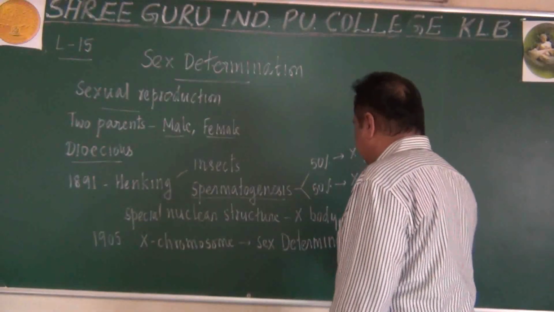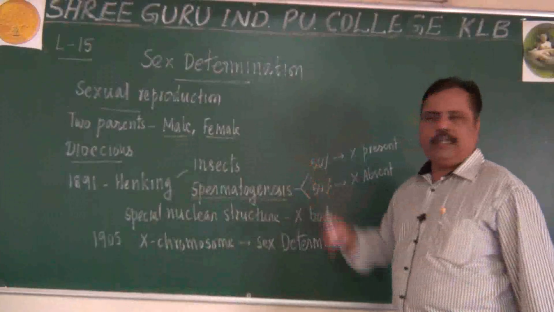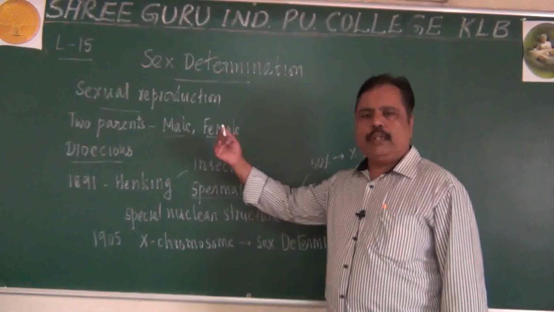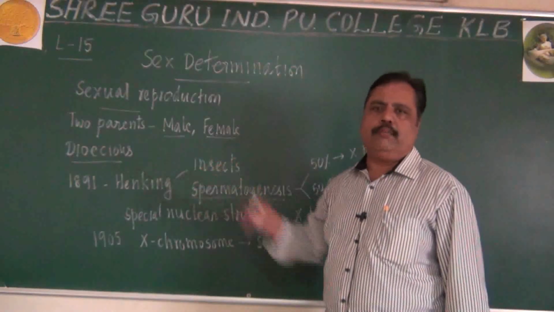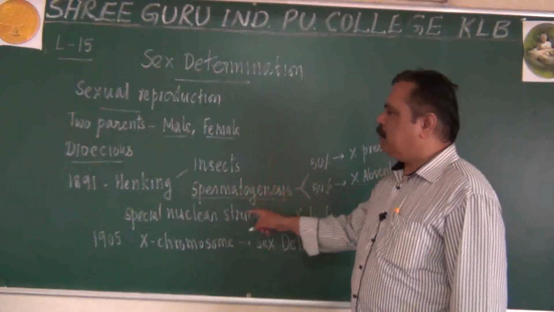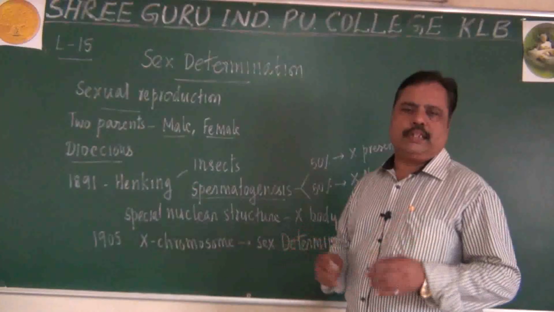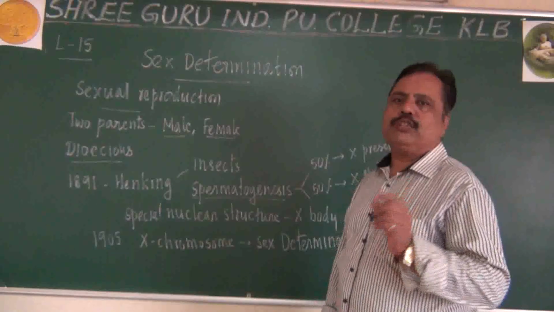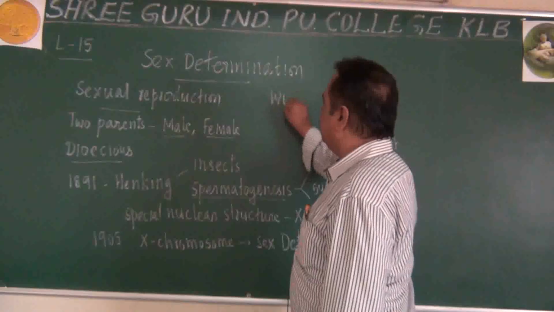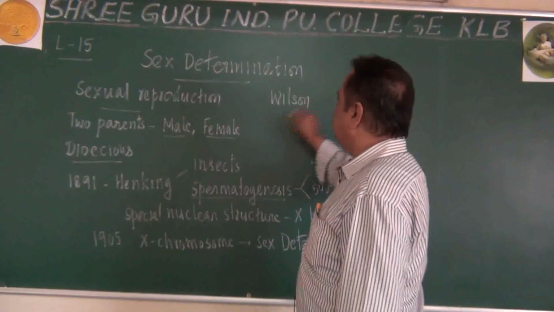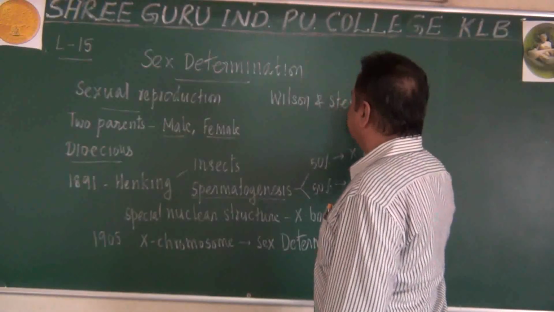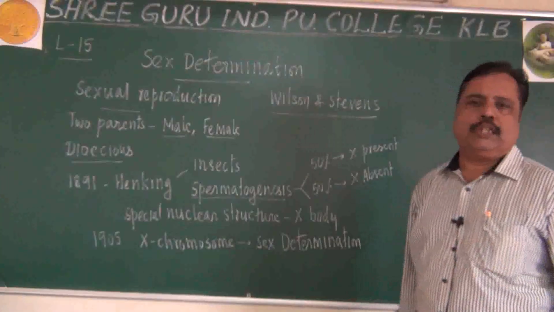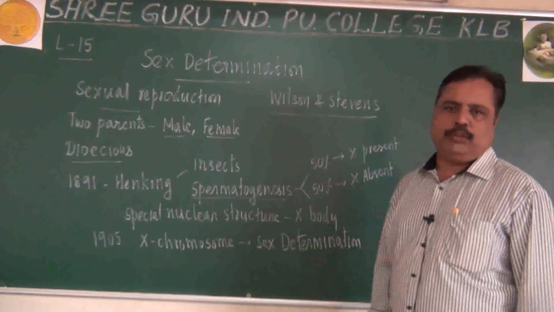Based on that, several experiments were conducted, not only in insects, but also in human beings, birds and other animals. Depending upon those experimental evidences and knowledge, a theory was proposed by two scientists, Wilson and Stevens. They proposed one special theory based upon the X chromosome.